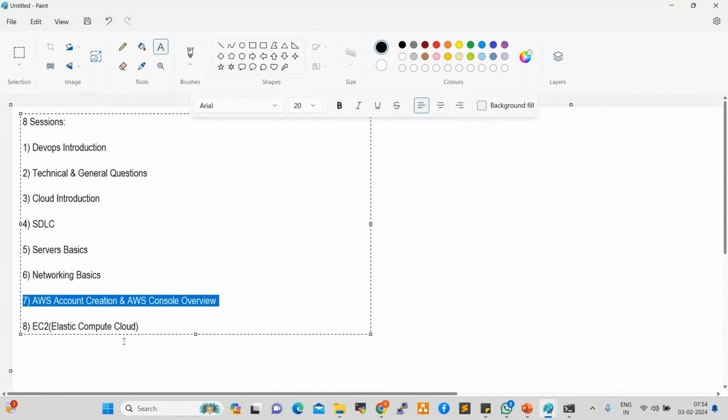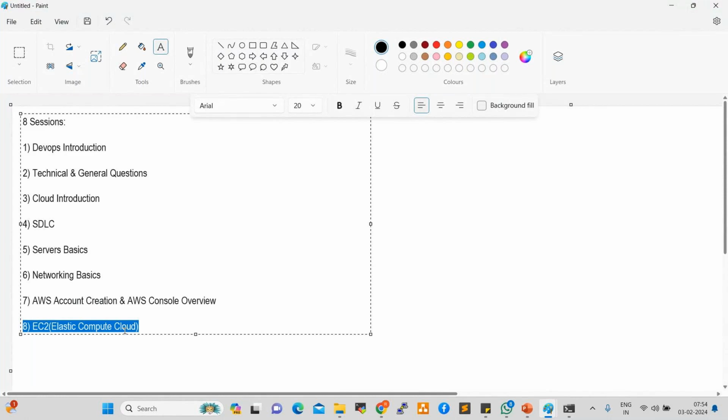So this session will be repeated on Monday. Monday we will repeat this again and create the EC2 instances. After that, how to connect to an EC2 instance? How can we check that, right? How can we connect to a Windows instance? How can we connect to a Linux instance? How can we add users into Windows servers and Linux servers, right? How can we hand over to the project team?